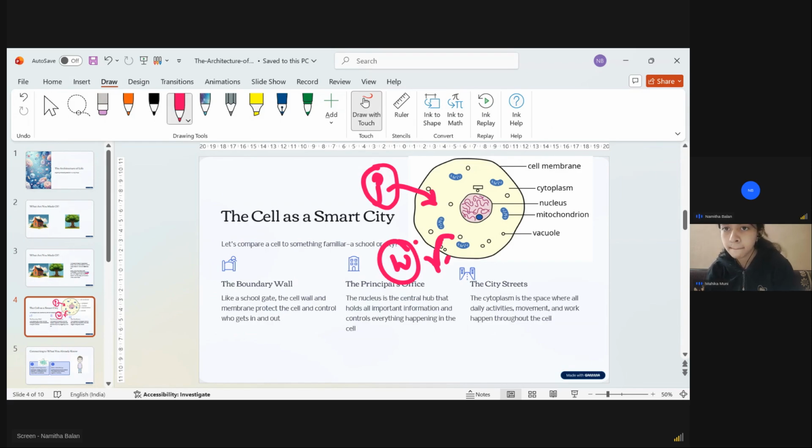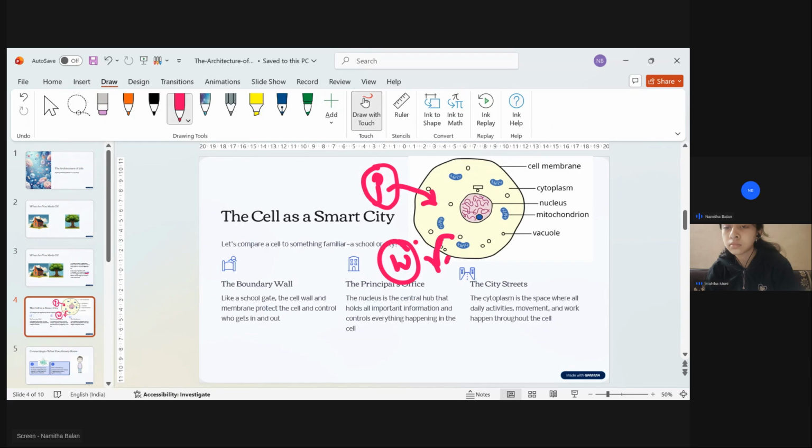So inside the cell membrane, you can see this particular space that is in yellow color. That place we will compare to our school. We are going back to our school.